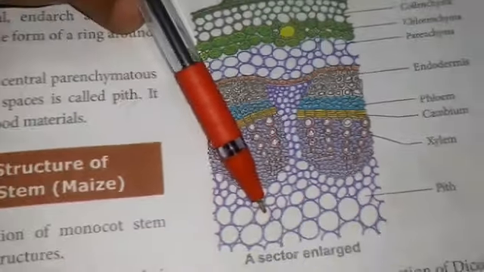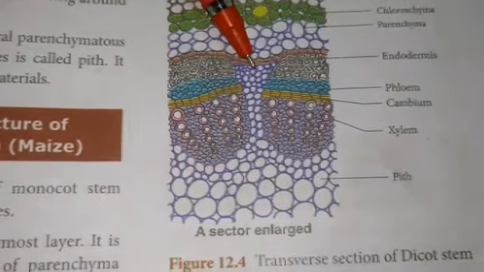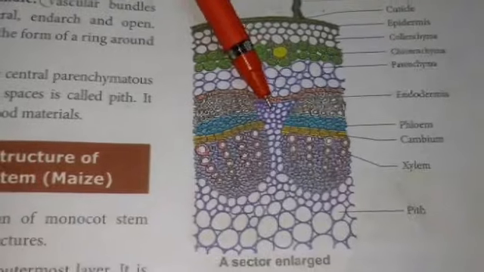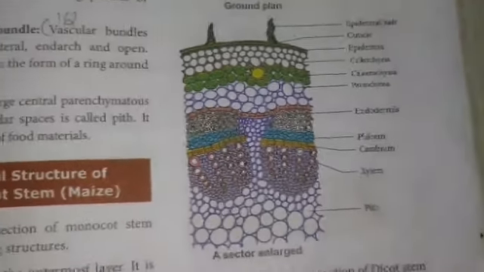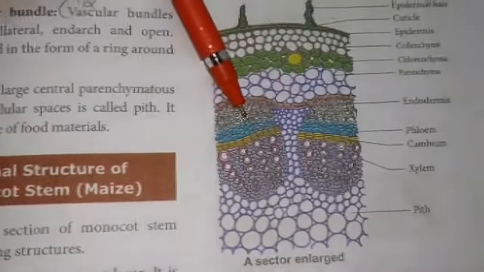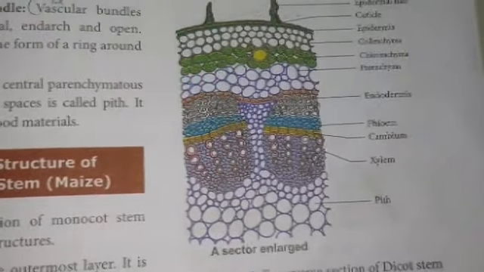So the ground tissue is classified into two main zones. One is the extrastellar ground tissue, which consists of cortex and endodermis, whereas the intrastellar region consists of pericycle, medullary rays, and pith.